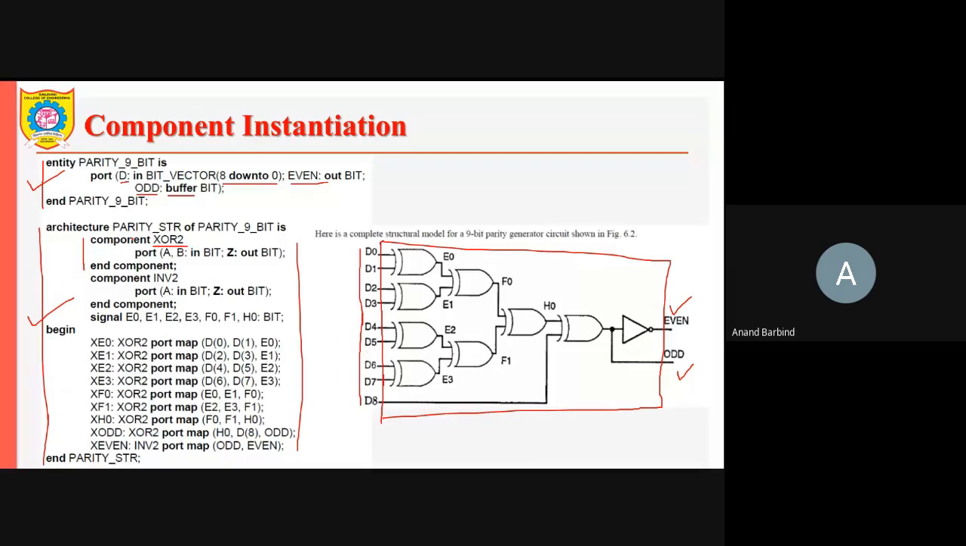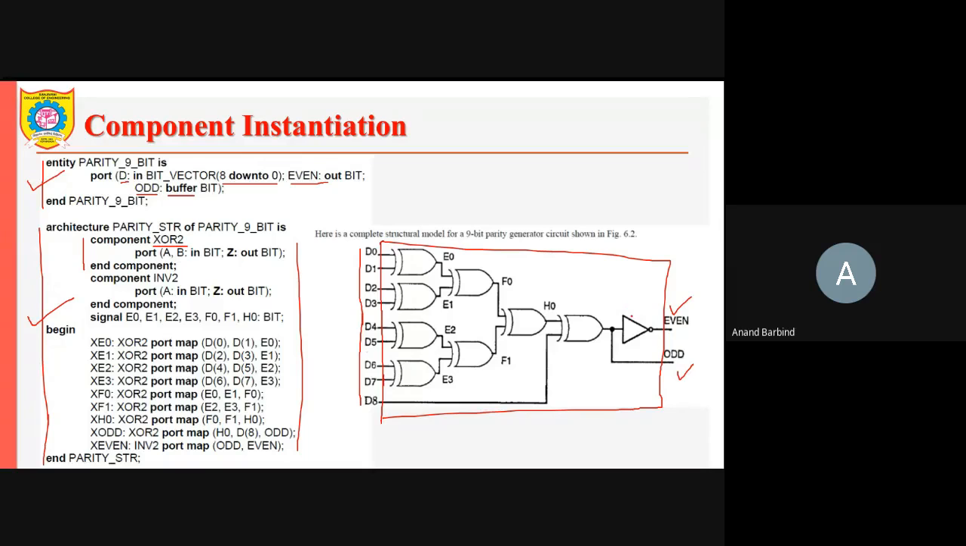So here the circuit is formed out of the component. One type of component that is used to build this circuit is the exclusive OR gate, with two inputs. So the component is XOR 2, with A and B as the inputs and Z as the output. All of them are exclusive OR gates except this particular inverter.